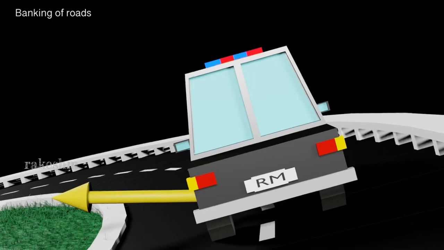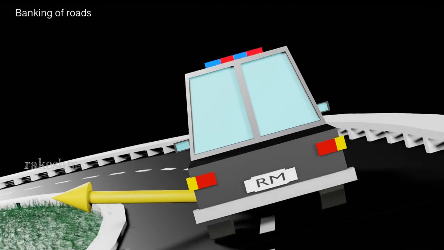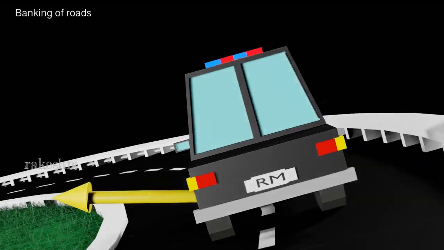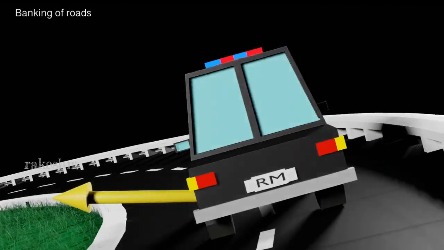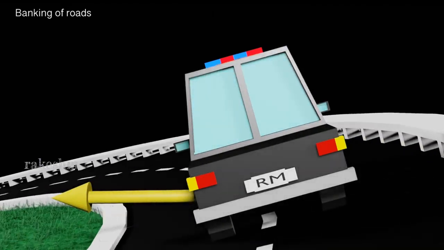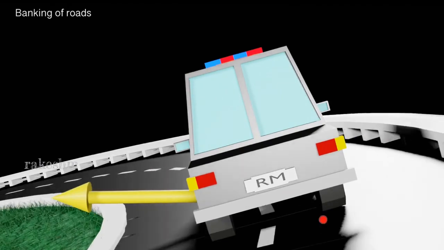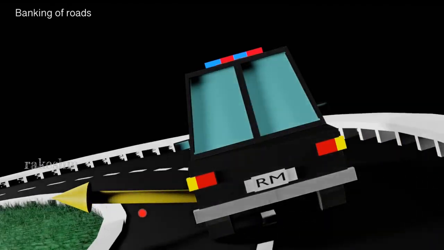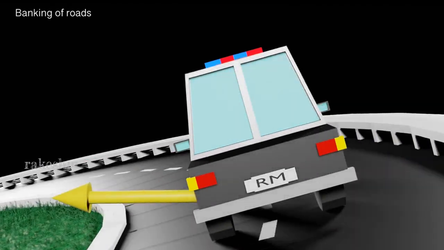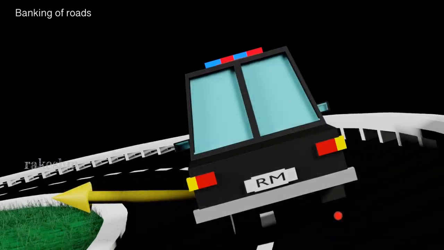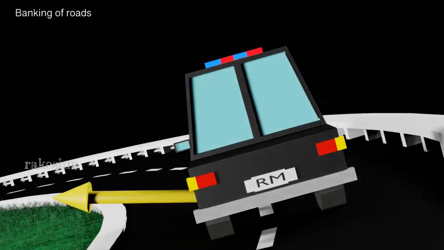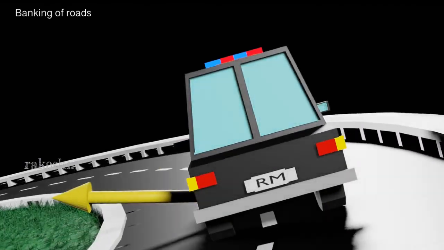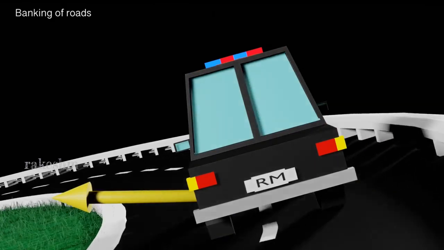Here, let us take a look at a car which is moving on a banked curve. Now as this car is moving on a curve, it requires a centripetal force to help it move along this curve. In the previous case, we saw that the friction between the tires and the ground helps this car move in the curve. Let us see what difference banking makes.